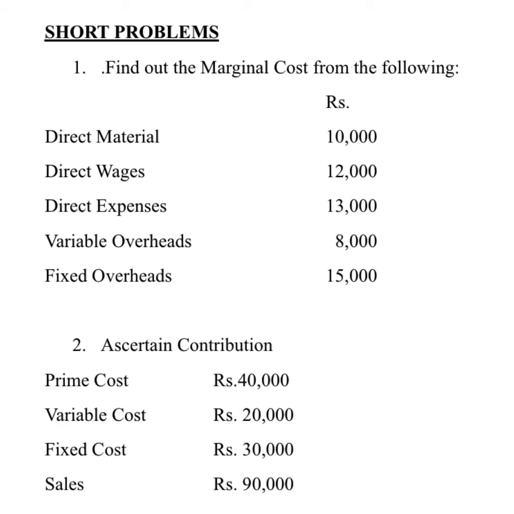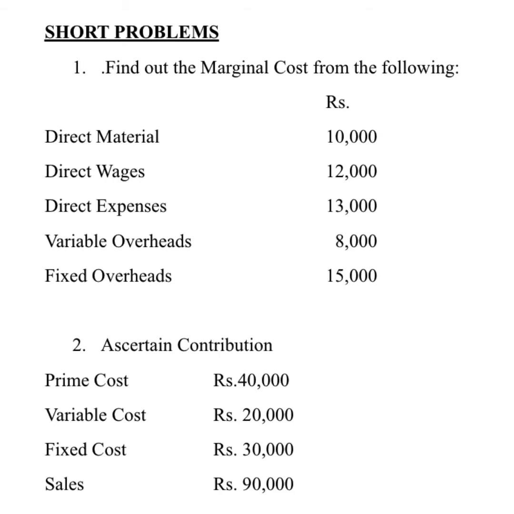See the first one now. Find out the marginal cost from the following. What is this marginal cost? Marginal cost is also known as the variable cost. So he is asking to calculate the variable cost. What is the meaning of variable cost? The cost which keeps on changing, which keeps on fluctuating, we call a variable cost. I gave you examples such as direct material, wages, expenses, etc. That is all your variable cost.